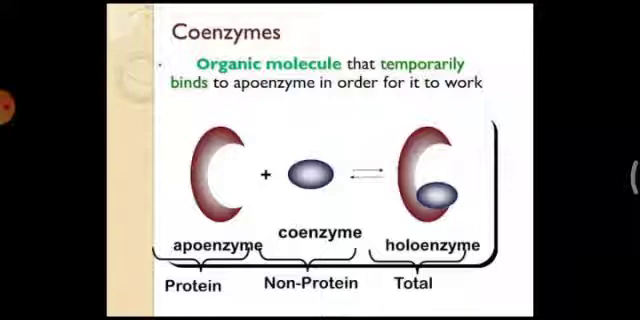So holoenzyme minus coenzyme is an apoenzyme, or apoenzyme plus coenzyme is a holoenzyme. So the protein and non-protein parts make up the holoenzyme.